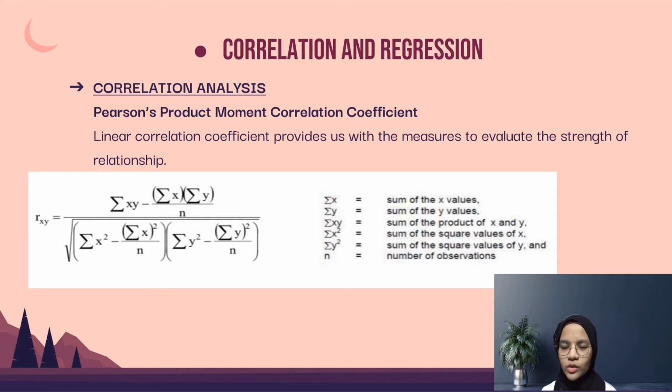In this study, we use Pearson's product moment correlation coefficient. The linear correlation coefficient provides us with a measure to evaluate the strength of a relationship. Pearson product moment correlation coefficient is normally denoted by r. This method is used when dealing with a dataset containing quantitative variables.